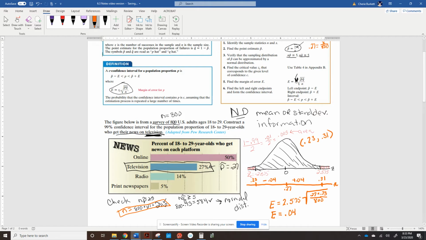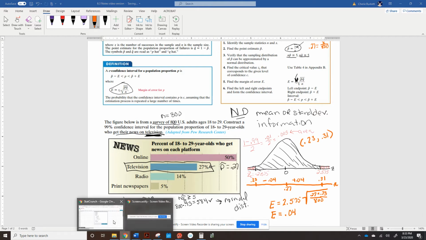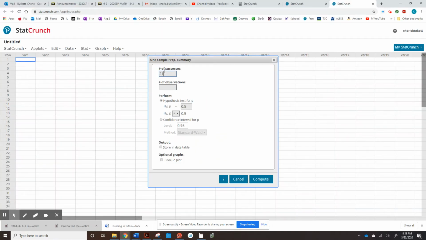So on StatCrunch, we're going to enter the number 216 right here. And the number of observations, that was how many people were in the survey, was 800. We're doing a confidence interval. This time they want a 99% confidence interval, and we are always going to choose this first method, standard and Wald.